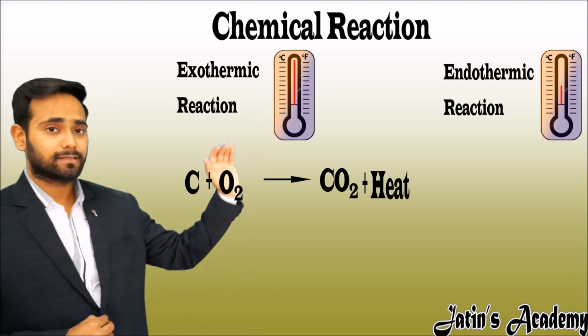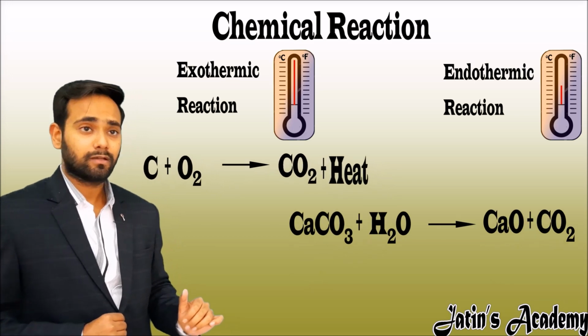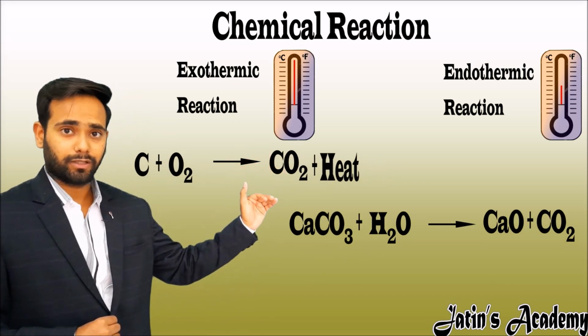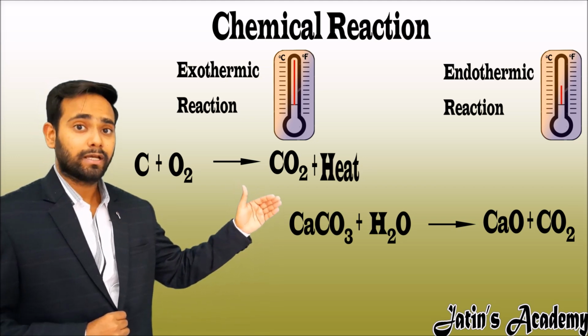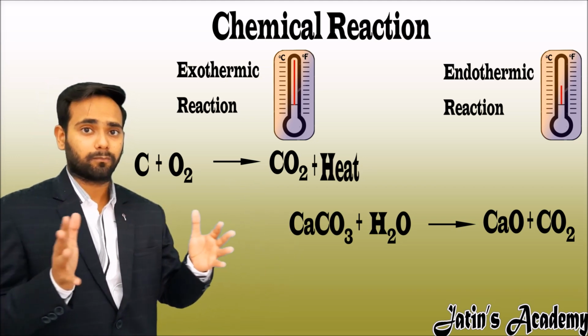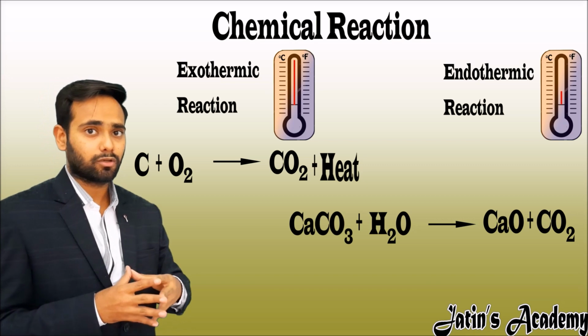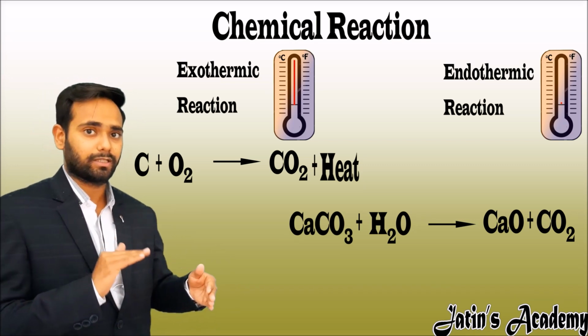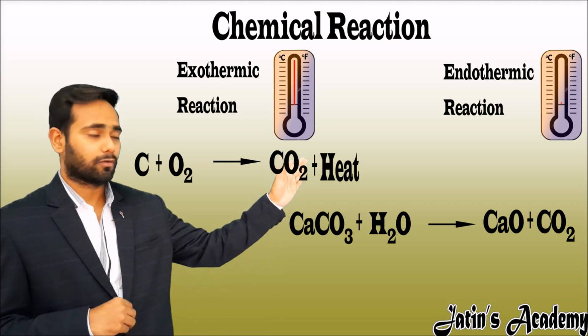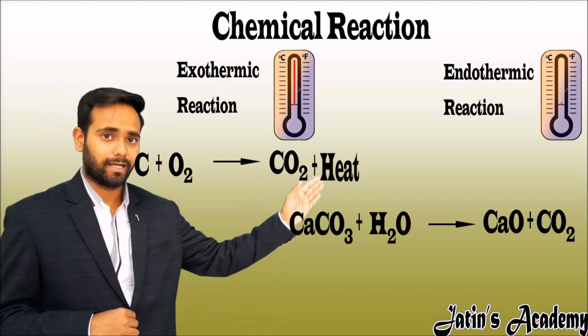Now taking the example of endothermic reaction, take calcium carbonate. When calcium carbonate reacts with water, it absorbs heat from the environment. The temperature of the environment decreases, meaning reaction temperature decreases, and there is a formation of calcium oxide and carbon dioxide gas.